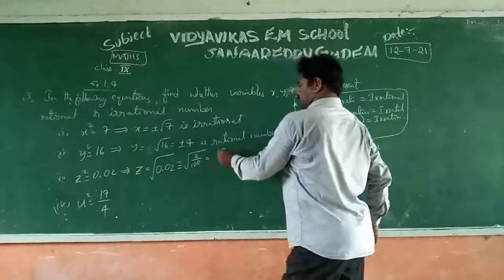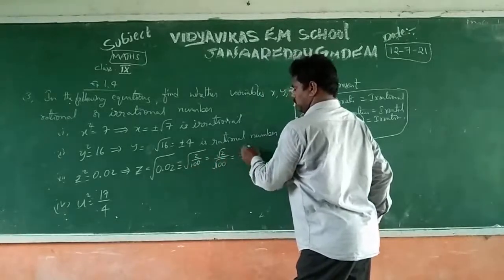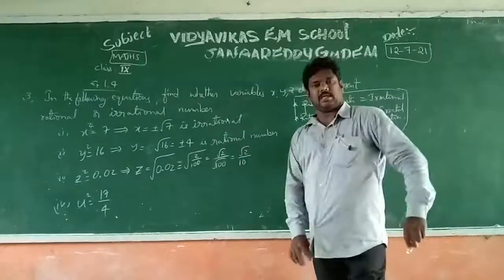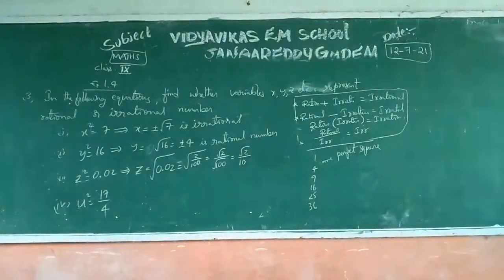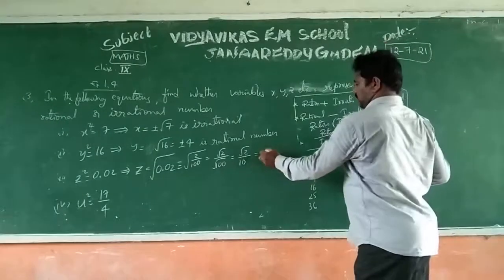Then you can write it as root 2 by root 100, that is root 2 by 10. But if you observe, root 2 is an irrational number. Irrational by rational number, you can identify it is also an irrational number. Okay, root 2 by 10, that is an irrational number.